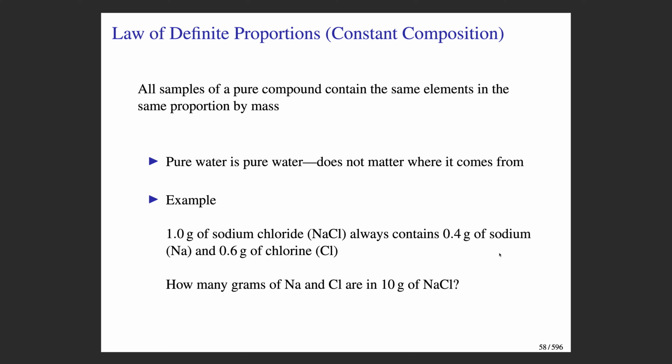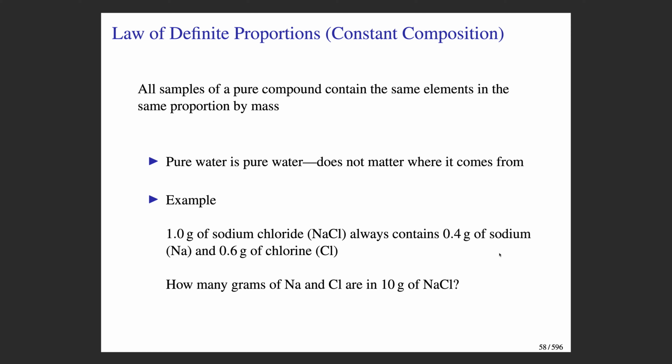In a second example, if you have a 1 gram sample of sodium chloride, common table salt, and you decompose that sodium chloride, you will always get 0.4 grams of sodium metal and 0.6 grams of chlorine. And it's the same no matter where that sodium chloride comes from, as long as it's pure sodium chloride.